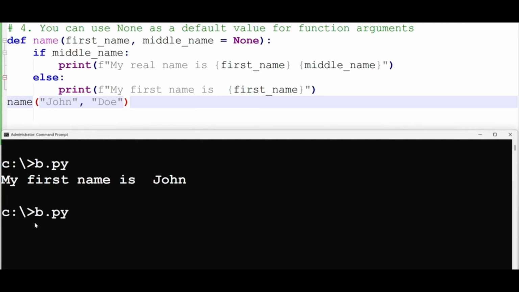Now the second time when we print, it gives us my original name is John Doe. So we've seen that with the optional argument we can still pass the value, but initially it was just assigned the default value of None. So these are the four situations where None is applicable.